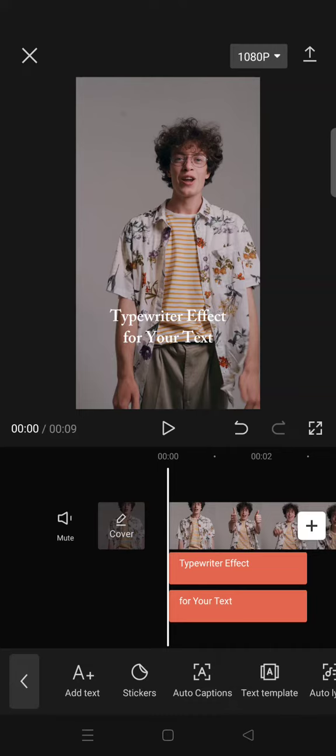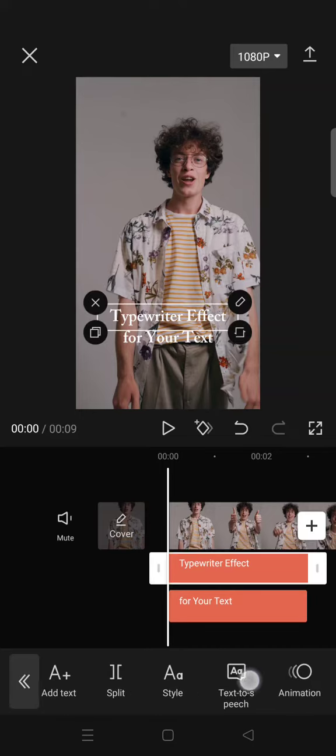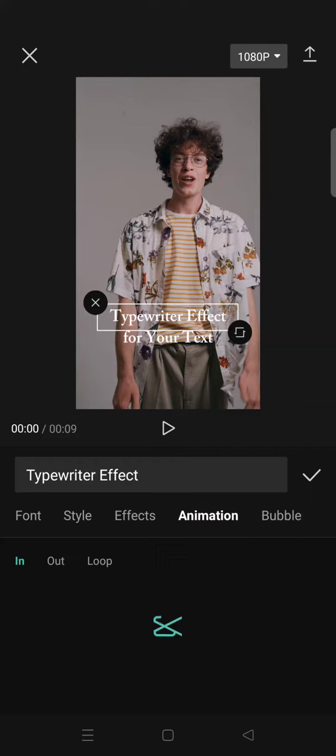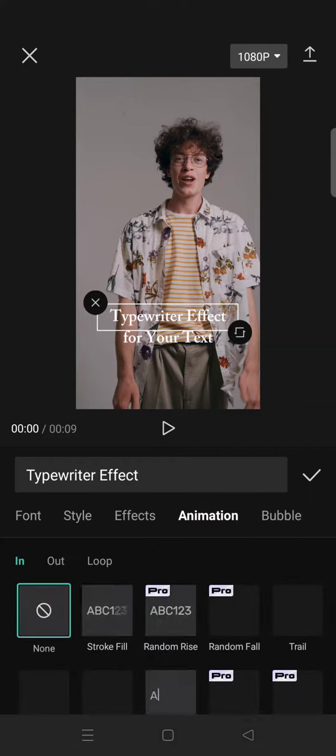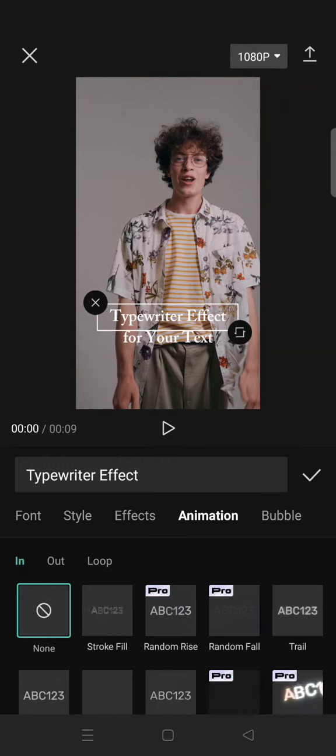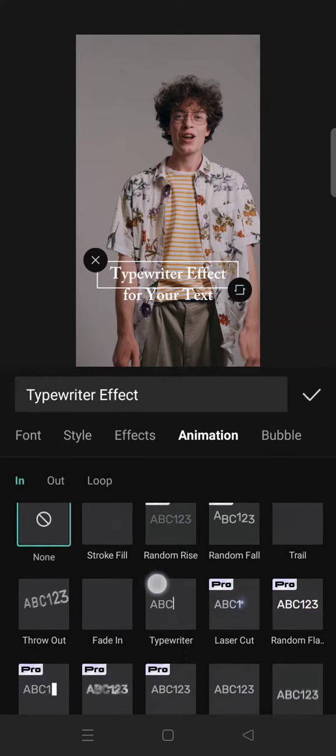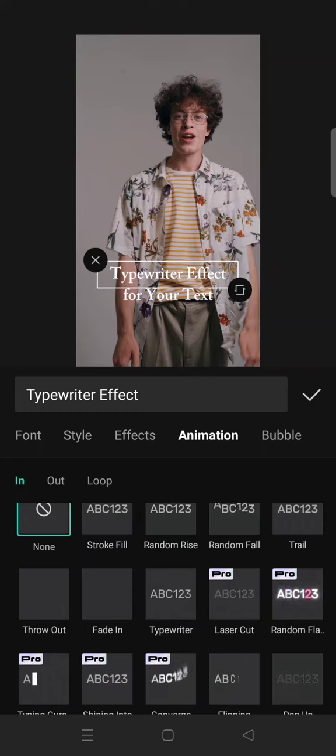Then to add the typewriter effect or animation, you can just click on the tags and go to animations. Here, under the In category, you just need to find this typewriter animation.